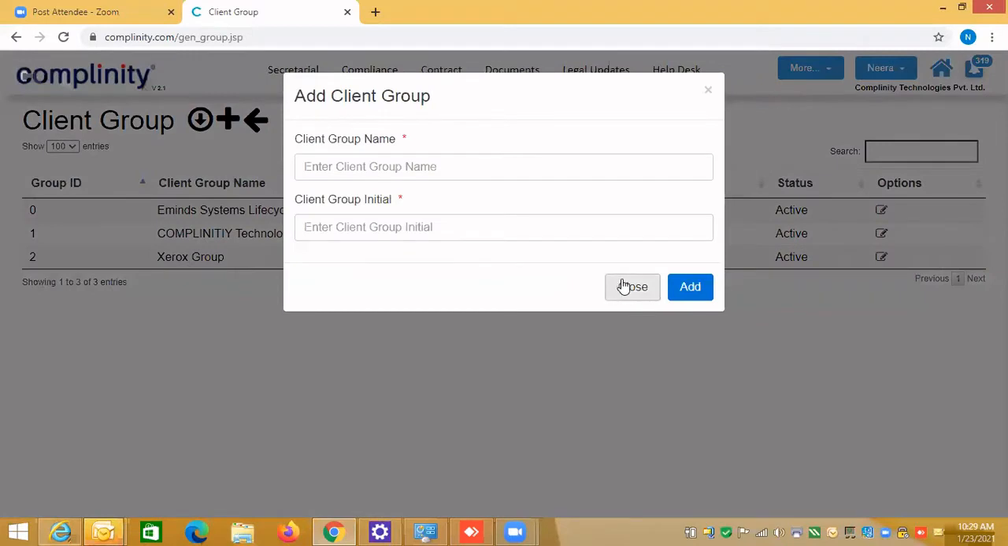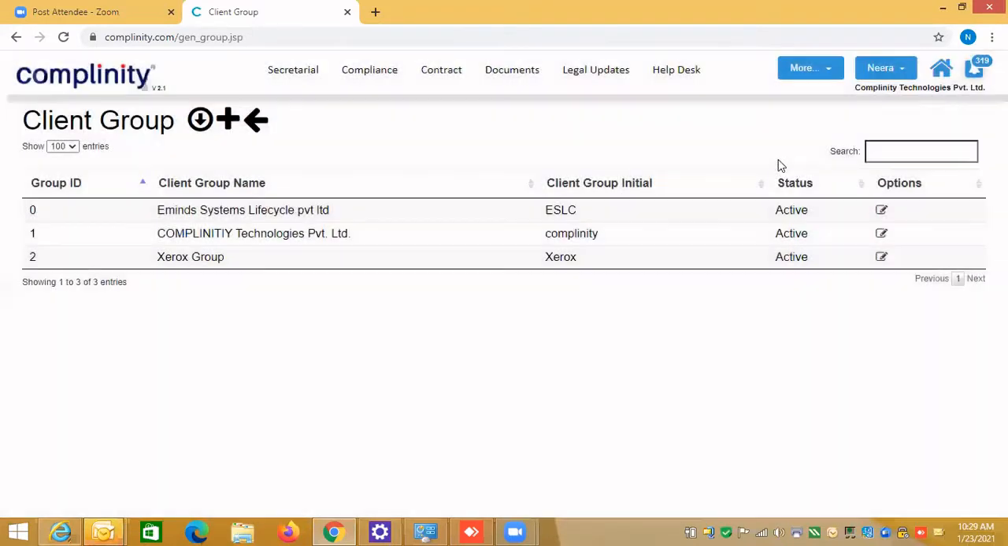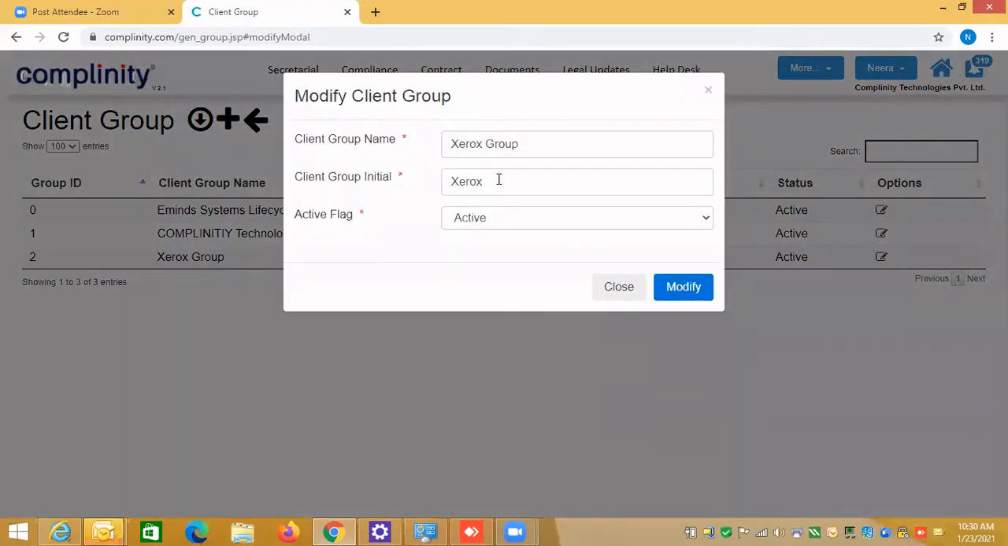Just to give you a very broad understanding, whenever you see in the product, in any module, a plus icon means create a new record. Down arrow means you can download the data, whatever you are seeing on this table grid, into an Excel file. And you see this pencil icon. Pencil icon means a modification, so you can modify the record. If I go here and want to modify, I can modify the record over here.